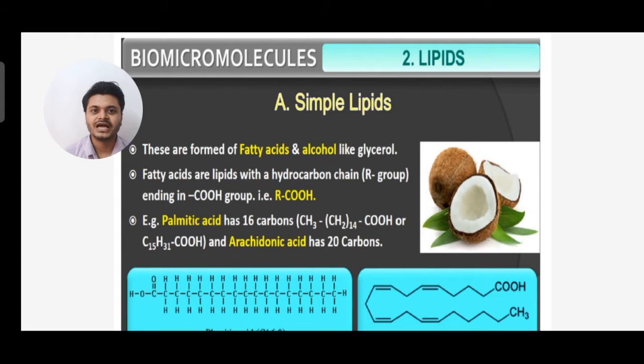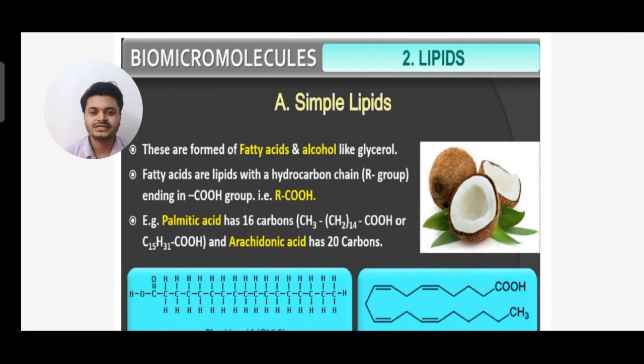Next, examples: we have palmitic acid, which has 16 carbons. You can see the formula CH3(CH2)14COOH, or it is written as C15H31COOH. And arachidonic acid has 20 carbons.